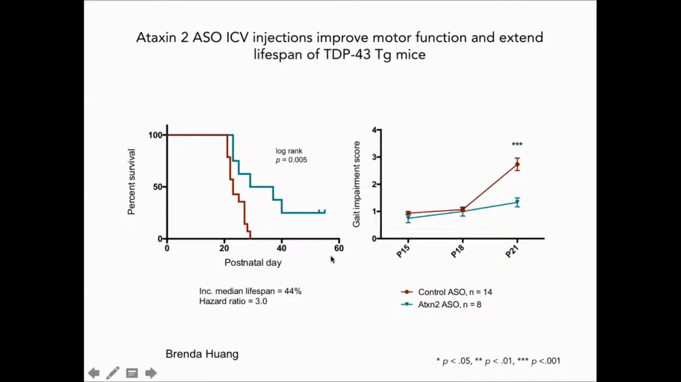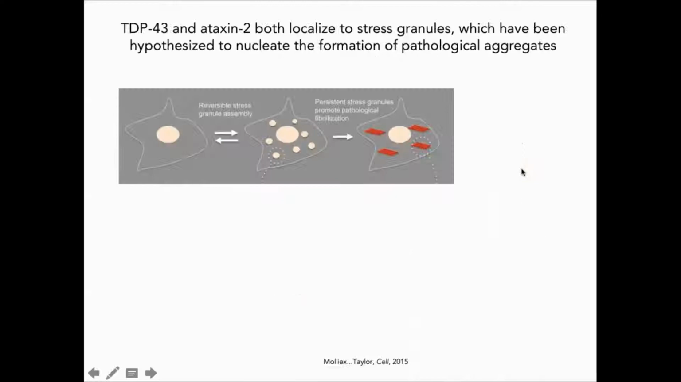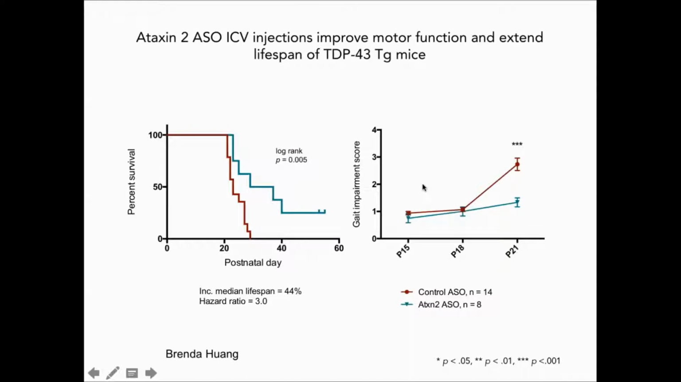We found that the Ataxin 2 ASO significantly increased lifespan. We saw a 44% increase in lifespan, and we also saw motor improvement in the mice injected with Ataxin 2 ASO. So lowering Ataxin 2 works extremely well in this mouse model.